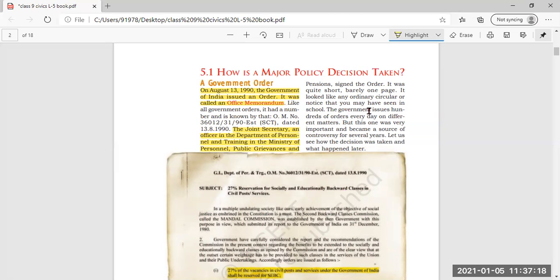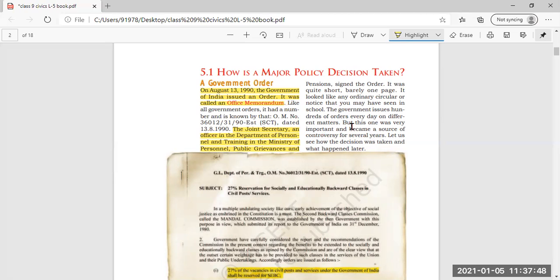It looked like an ordinary circular or notice that you may have seen in the school. Means an ordinary notice and circular is passed in the school and any office. The same way, this order was also of one page only. It was very short. The government issues hundreds of orders every day on different matters, but this one was very important and became the source of controversy for several years.